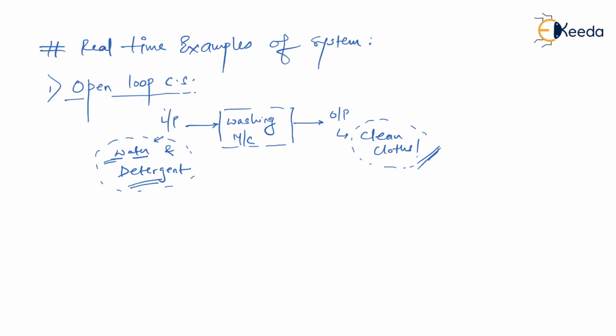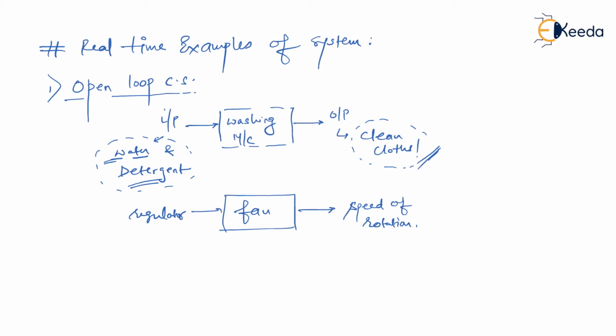I can give you a second example, that is a fan, which is, let's say, operated with some regulator. So I would define the regulator as the input to the fan, and then I would say speed of rotation as output. If you move the knob of the regulator, then according to the selected speed, the fan is going to rotate. That is, the position of the regulator is going to decide the speed of rotation with which the fan, or the blades of the fan, are rotating. Am I right?